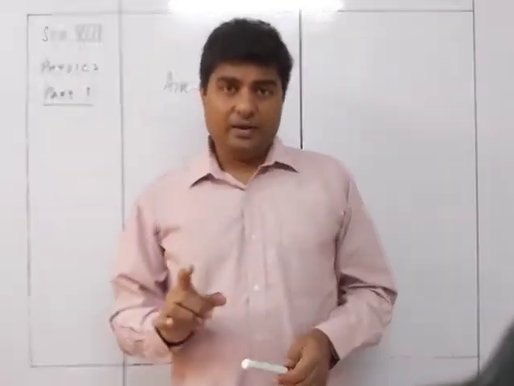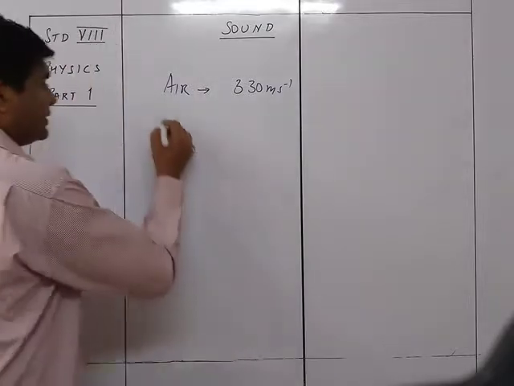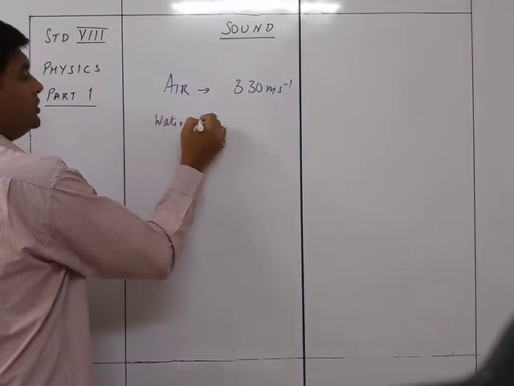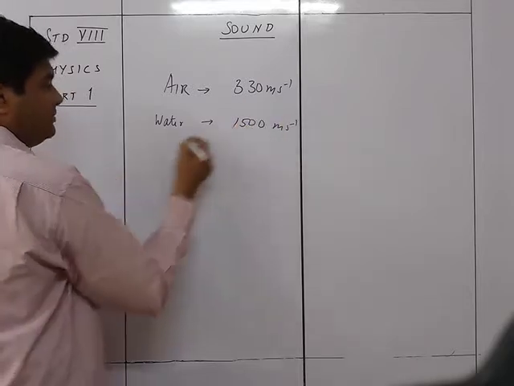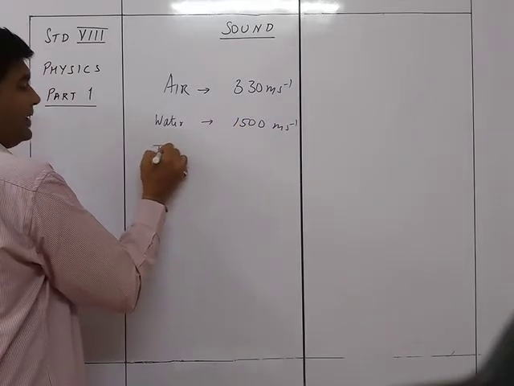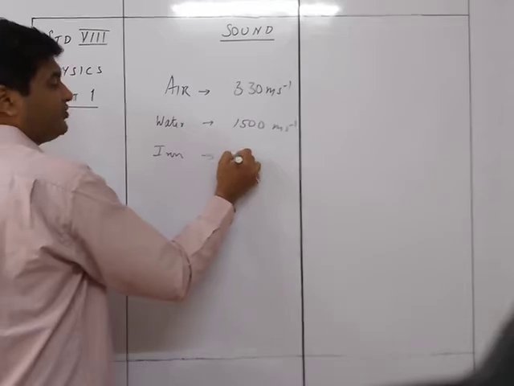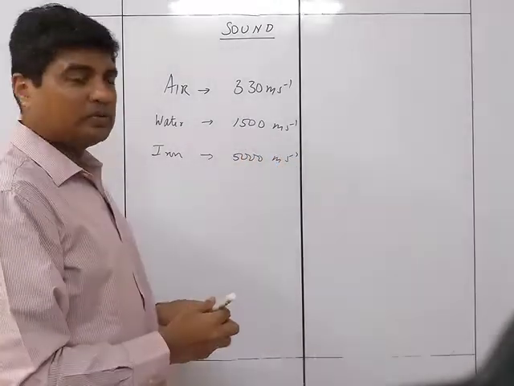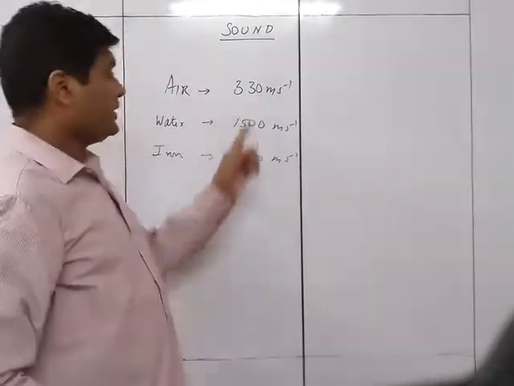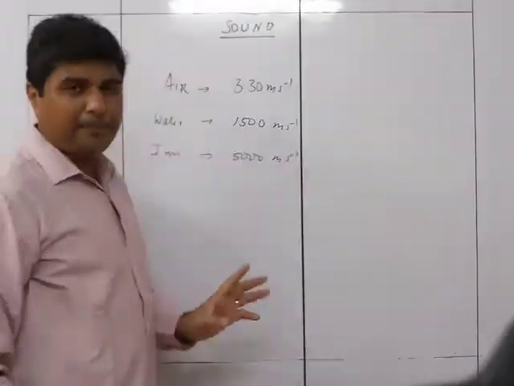That is in air. But in water, it is almost 1,500 meters per second, almost 5 times. And in iron, it will be as high as 5,000 meters per second. So you can see that it is approximately 3 times.